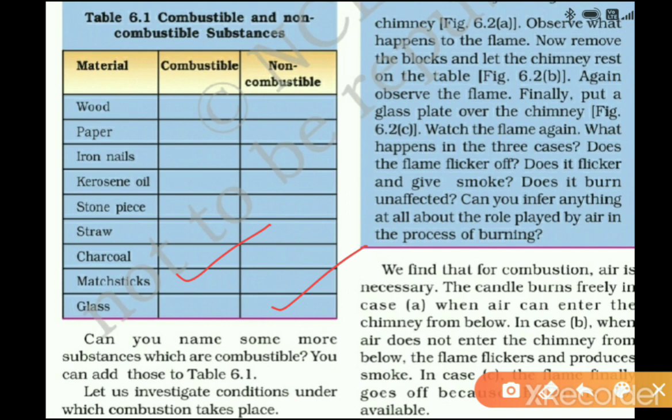Combustible substances catch fire and burn with a flame. Can you name some more substances which are combustible? Yes, we can give the names of some more. Some more combustible substances may be petrol, diesel, dry leaves or dry clothes, etc. Can you add these in the table? Yes, we can add them.